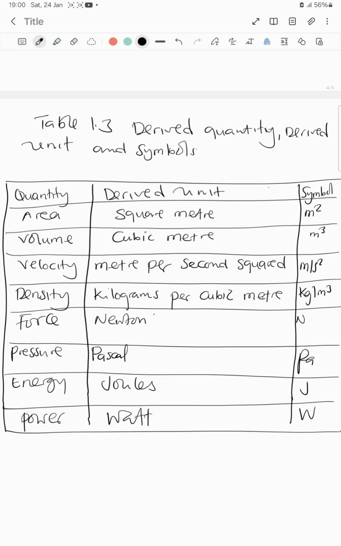We say square meter, cubic meter. Then acceleration is measured in meter per second squared. And then density is kilogram per cubic meter.